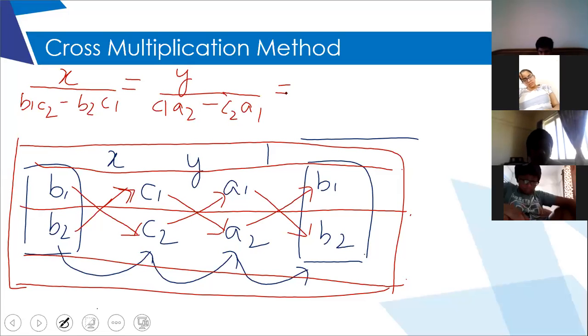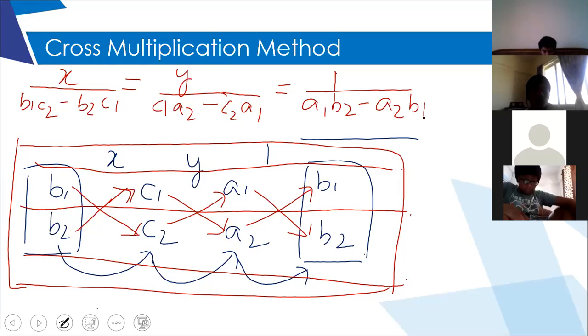Then again put an equal to sign, write 1. And this again is a too tedious method. See the downwards arrow, which is A1, B2, and put a minus sign, upward arrow, A2, B1. Now, after writing this, for getting the value of X, because finally I have to get the value of X,